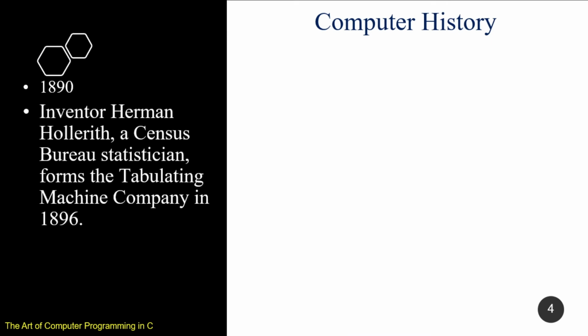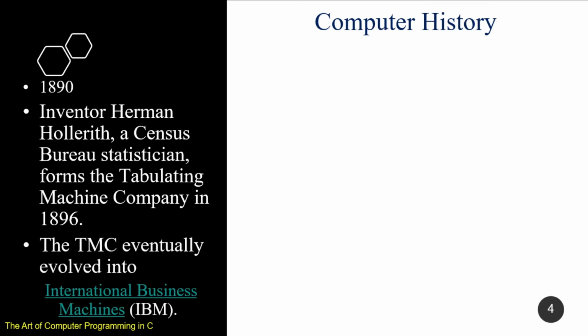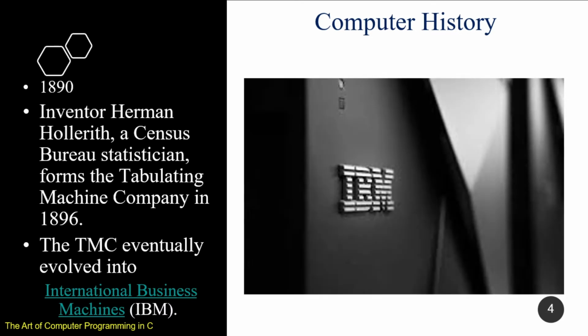Same 1890, the inventor Hermann Hollerith, a Census Bureau statistician, formed the tabulating machine company in 1896. The TMC eventually evolved into International Business Machine, IBM, somewhere down the century.